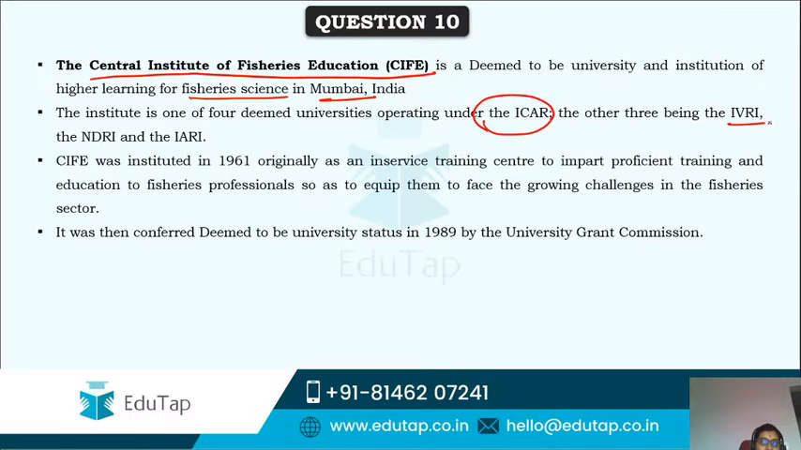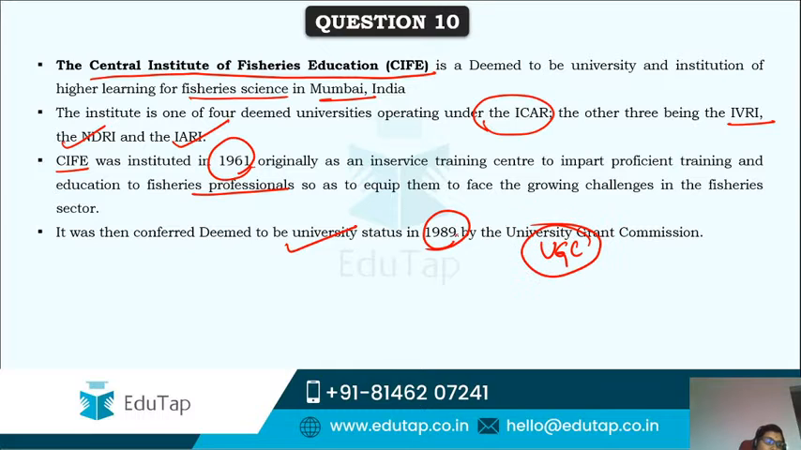The other 3 are IVRI, the Veterinary Research Institute, NDRI, the Dairy Research Institute, and IARI. And CIFE was originally started in 1961 as only an in-service training center, but later they started providing training and education to fisheries professionals, so as to equip them for the growing challenges in the fisheries sector. Then in 1989 it was conferred deemed university status by UGC, that is University Grants Commission.